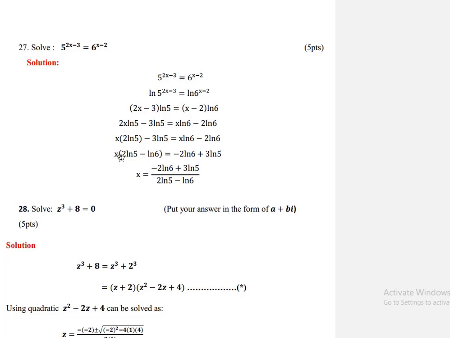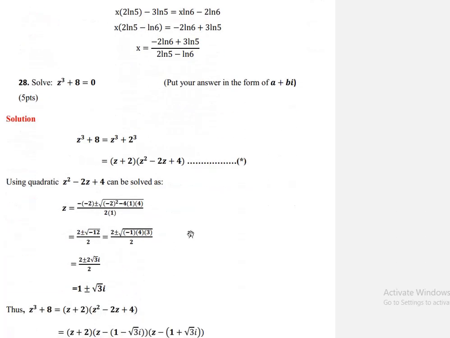x into 2 times ln 5 minus ln 6 is equal to minus 2 times ln 6 plus 3 times ln 5. Then dividing both sides by 2 times ln 5 minus ln 6, x is equal to minus 2 times ln 6 plus 3 times ln 5, the whole over 2 times ln 5 minus ln 6. This is the solution.